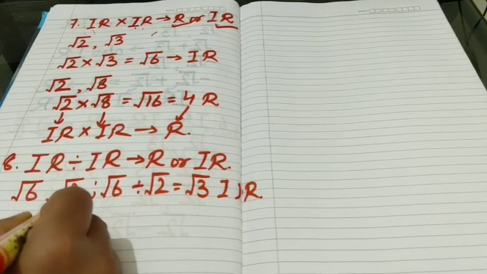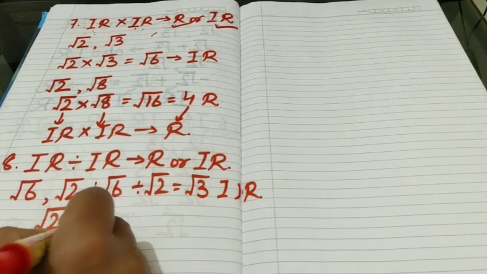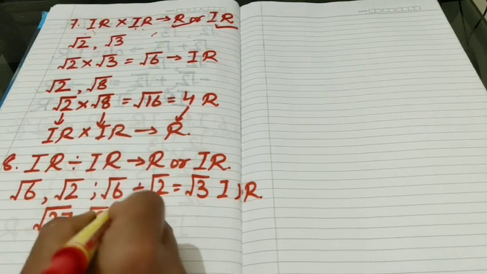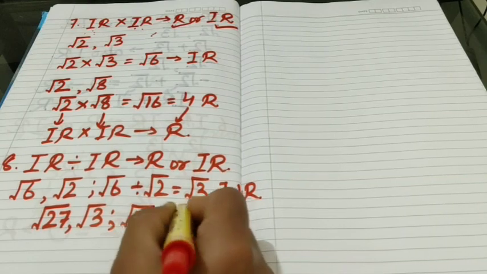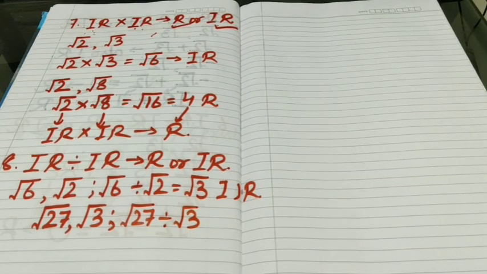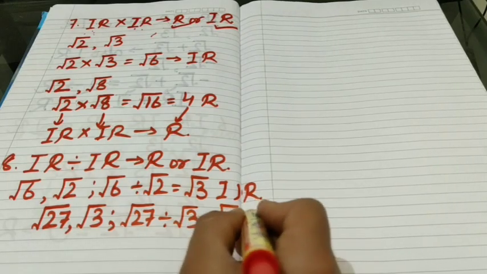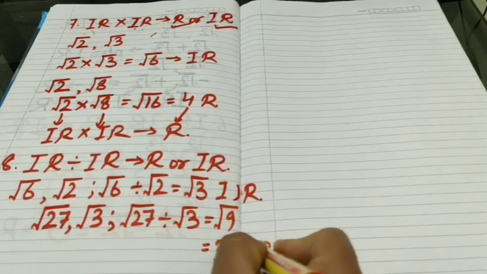We know that square root of 27 is irrational and square root of 3 is also irrational. And if we divide these two, that is square root of 27 divided by square root of 3, we get square root of 9, and square root of 9 is 3, which is rational.